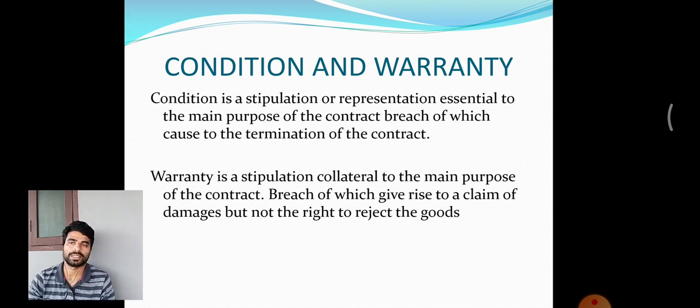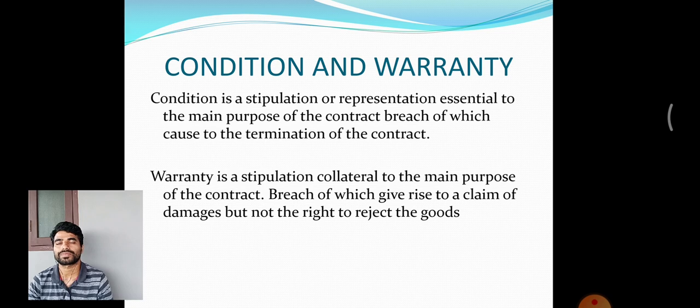So I purchased it. But later, I understood that this horse is not running 50 kilometers, it's running only 30 kilometers per hour. Then I can deny the delivery, I can return this horse because it is not satisfying my condition.